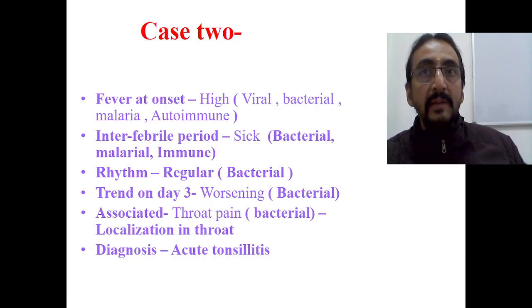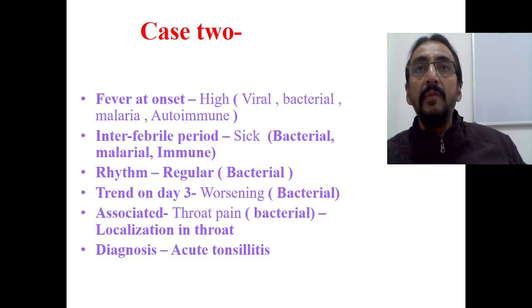We know that in case of immunological fever, we will have long rhythms. But here it is a short rhythm. A sick looking child with a short rhythm and acute onset of fever. So as the rhythm is regular and short, immunological fevers get excluded. Virus is already excluded, and now the immunological is also excluded.